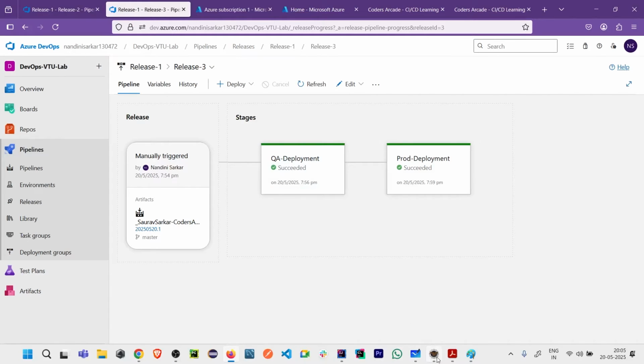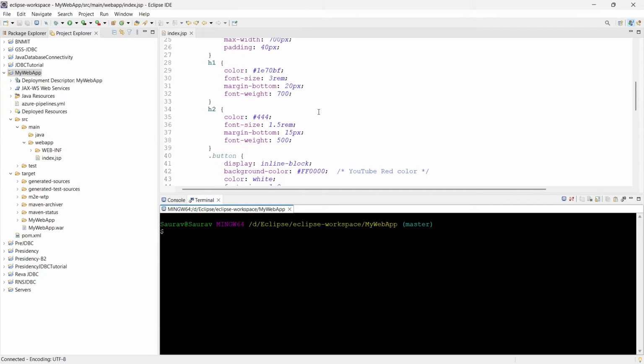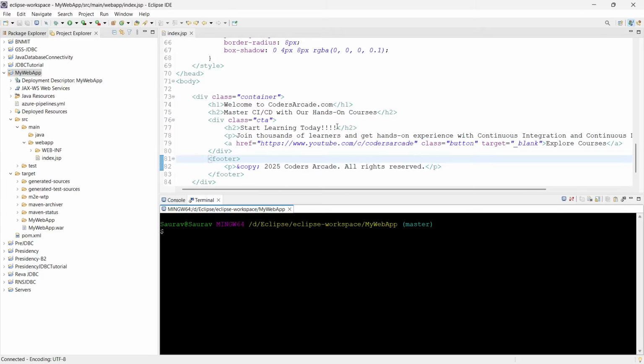I did some change to my code in my local. Nothing reflected in my remote. Every time if I have to manually do this, this is not good. That's why a simple tip is you should enable continuous trigger. Okay, so that any change you make here is directly reflected there. Okay, so again, what I'll do is there are two.